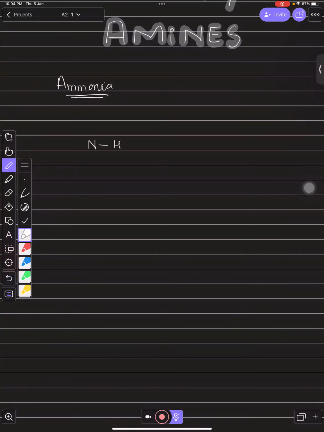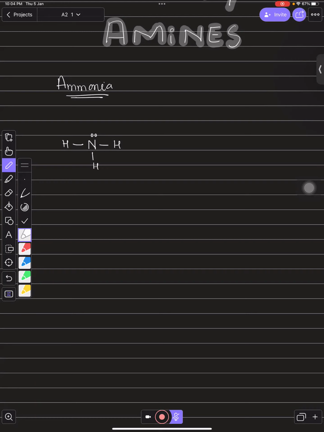N bonded with three different hydrogens, and it has one lone pair of electrons as well. So this is ammonia, Bacho, right? We all talked about this in O levels, in AS, and now A2. We are very familiar with this one, ammonia, right?